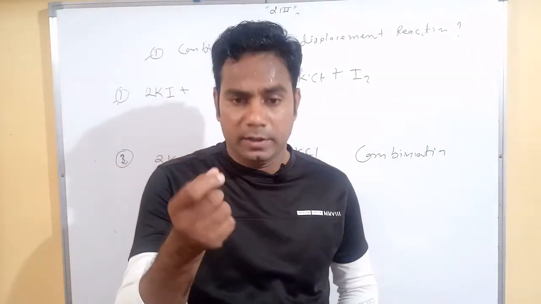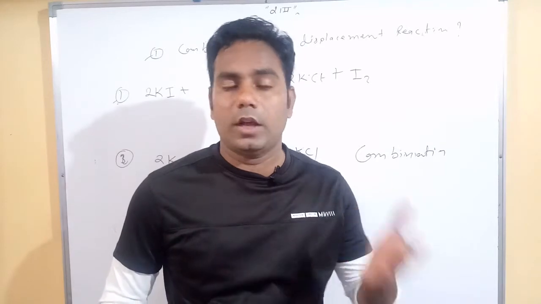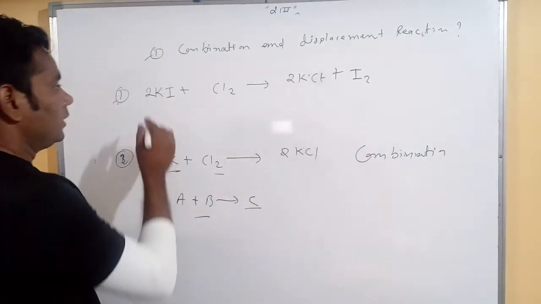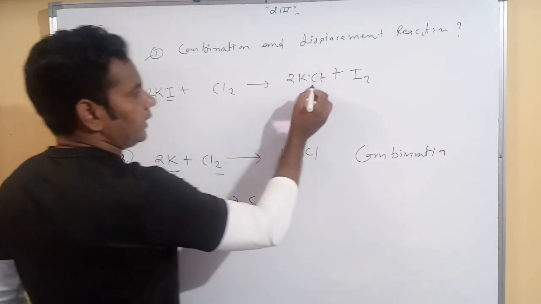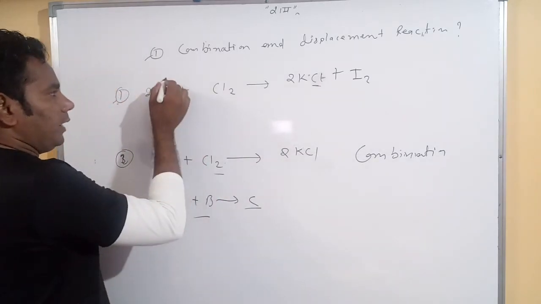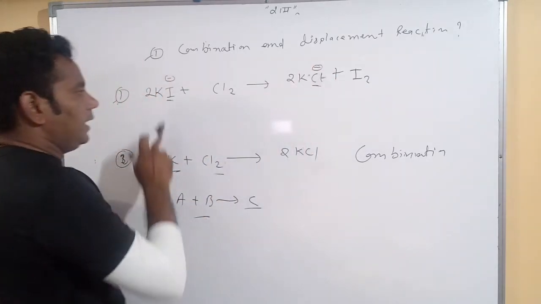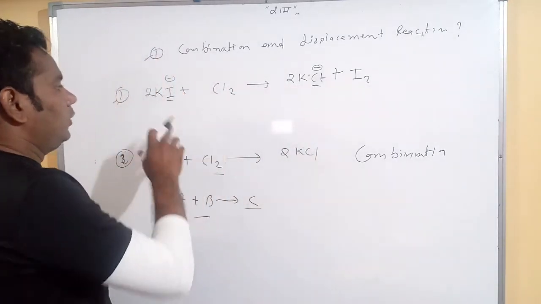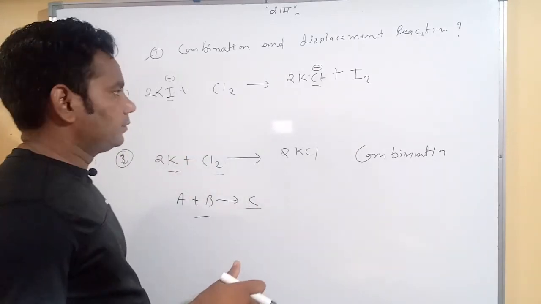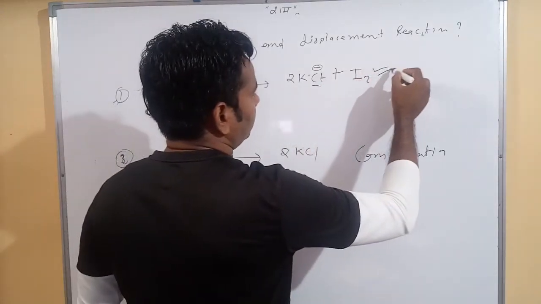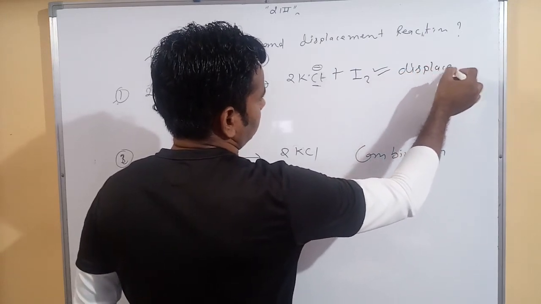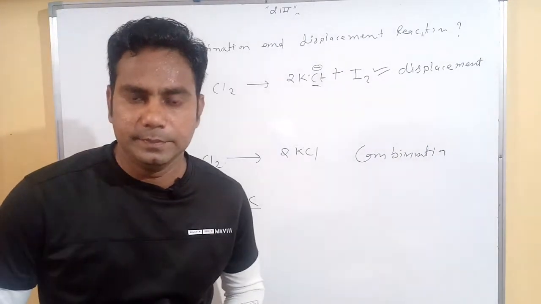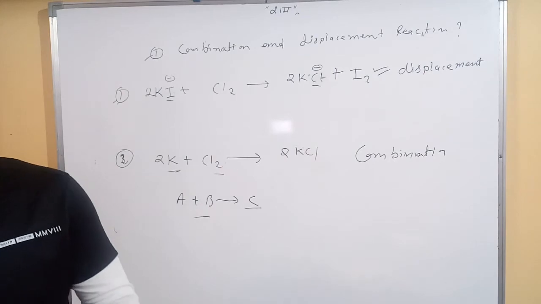Then this reaction is a displacement reaction. When one element changes its place with another element, it is called a displacement reaction. Ions change with each other. Here KI is present, then here KCl is present. So the negative anion is changed. Okay, the anion, iodine ion, is replaced by Cl, or we can also say iodine is replaced by Cl. Okay, so this reaction is called a displacement reaction. Done. Okay, now we move to our next question.